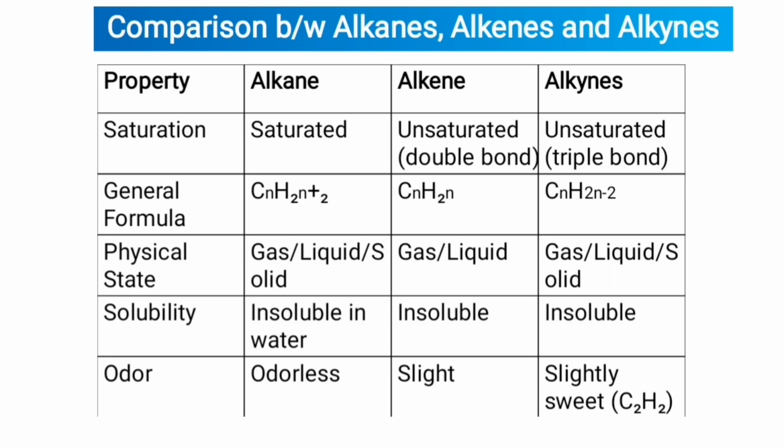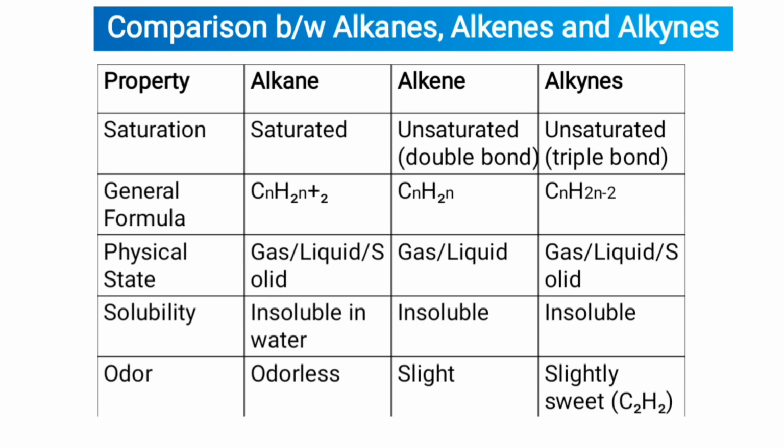Now, comparison between alkanes, alkenes, and alkynes. Property: saturation. Alkanes are saturated, alkenes are unsaturated with a double bond. Alkynes are also unsaturated, with a triple bond. General formula of alkanes: CnH2n+2, alkenes: CnH2n, alkynes: CnH2n-2.